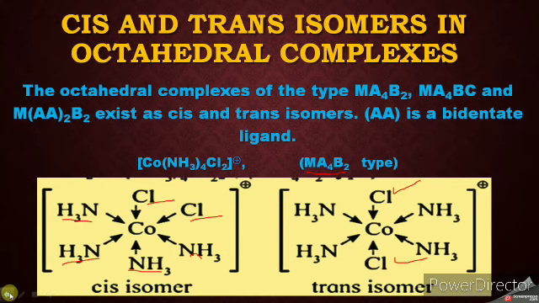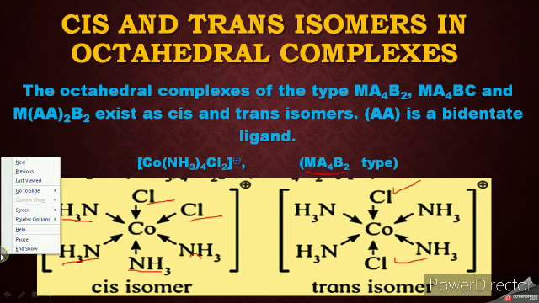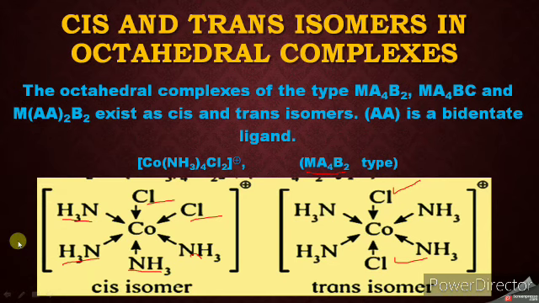Now next is cis and trans isomers in octahedral complexes. The octahedral complexes of the type MA4B2, MA4BC and M(AA)2B2 exist as cis-trans isomers, where AA is a bidentate ligand.